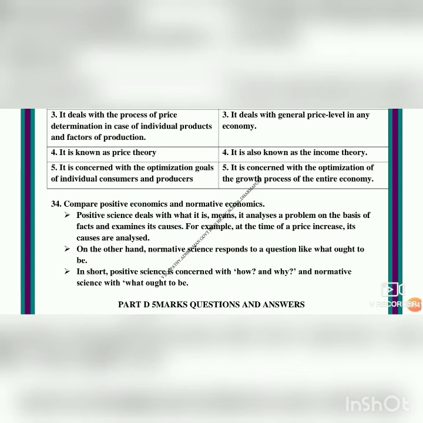Example, why the price level is increasing in an economy. That is a question of the consumer. So that is positive economics. Now we will see about normative economics. Normative economics means what ought to be. Ought to be means it indicates something. There it is seeing only the facts and accurate things. Here it is indicating something. Something means some assumption.